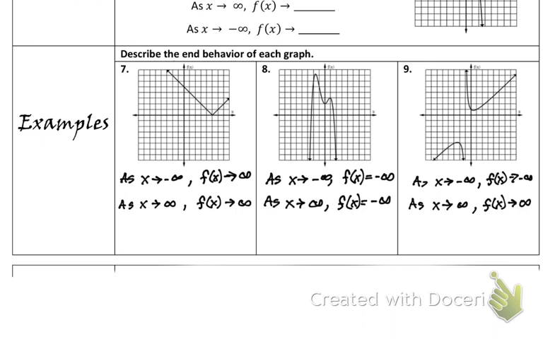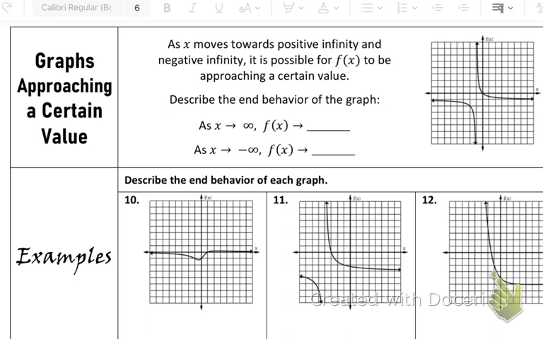Okay, there are times where as you get really big or really small, you don't approach infinity. Instead, you approach a specific number. So that's the last thing we're going to talk about. As x moves towards positive infinity or negative infinity, it is possible for your y value just to approach a number and not infinity. Yeah? Would that number be the horizontal asymptote? It will be the horizontal asymptote. That will be our number.